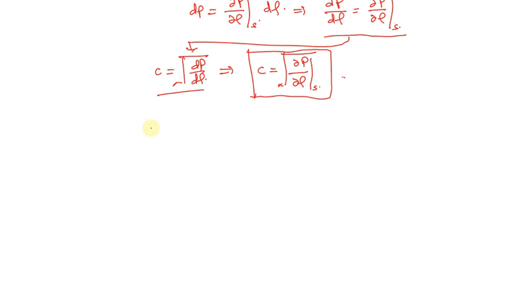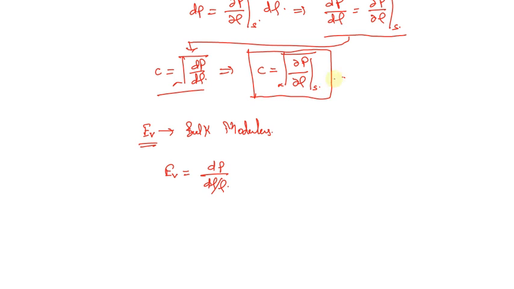Now moving further, let's write EV, that is the bulk modulus. So what actually is EV? If we go by the formula, EV is equal to dP upon d rho upon rho.